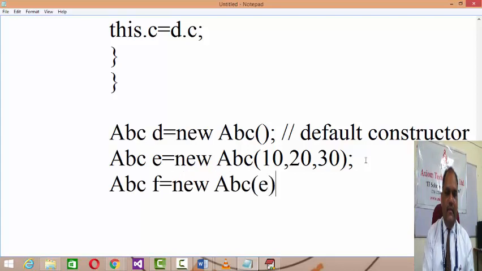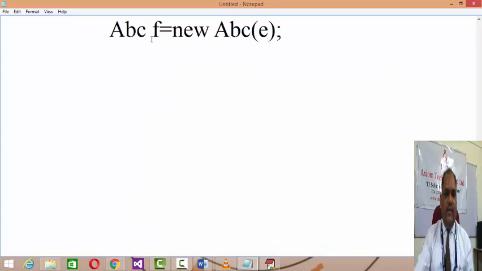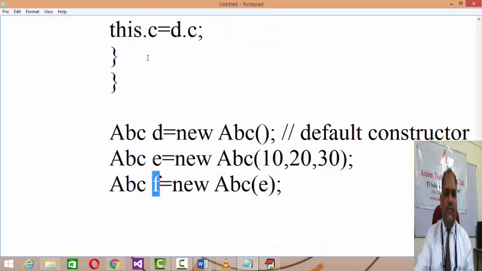And the next one: let's say you have ABC f = new ABC(e). Now in this case the existing object e will be passed as an argument, and it will be assigned to d, and d becomes the reference to e, and this refers to f.